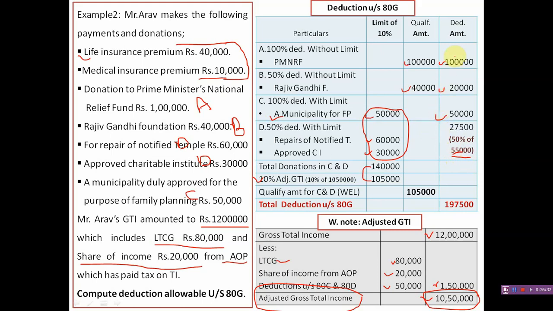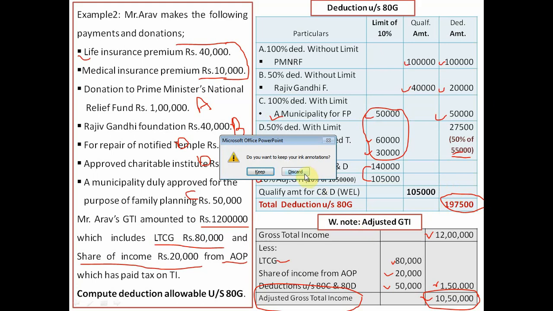So the total deduction allowable to Mr. Arrow for this assessment year is 1,97,500 under section 80G. It is about the deduction under section 80G.